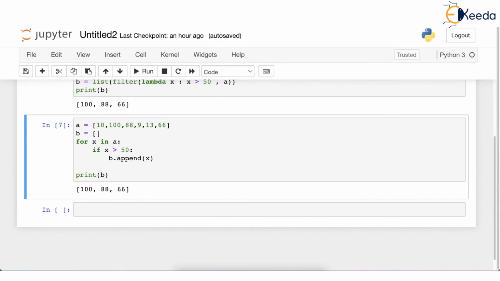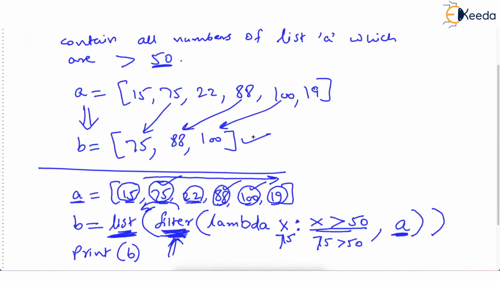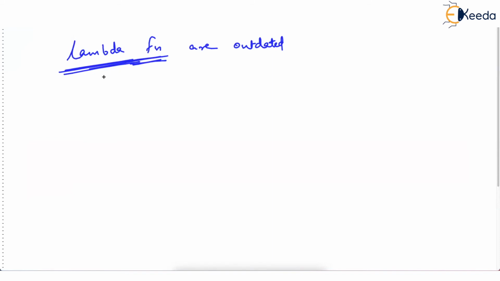So now the second story about lambda functions I will tell you. Lambda functions are outdated now. So nowadays, Python programmers hardly ever use lambda functions. What I want to say is, over the years so many Python programs have been written, and programmers have made use of lambda functions in their programs. And mostly, when we work in Python, we may have to refer to or make changes in the older programs. And then we need the knowledge of lambda also. So although it is outdated, a lot of work has been done using lambda functions.